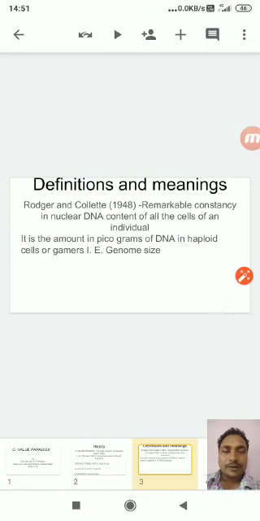When we go for the definitions, Roger and Collett, 1948: the remarkable constancy in nuclear DNA content of all the cells of an individual. It is denoted as the amount in picograms of DNA in haploid cells or gametes, that is genome size. This means the picogram value of DNA content in haploid genome is called C-value.